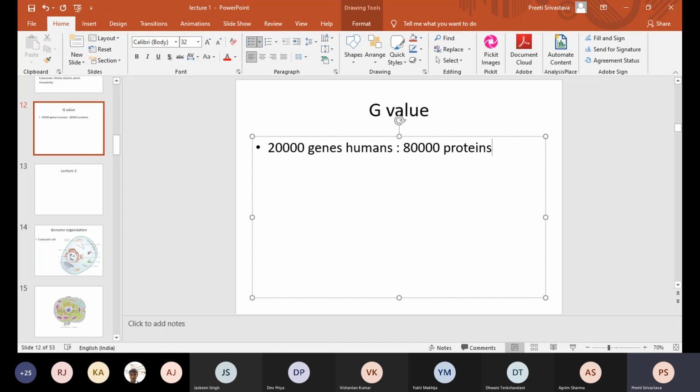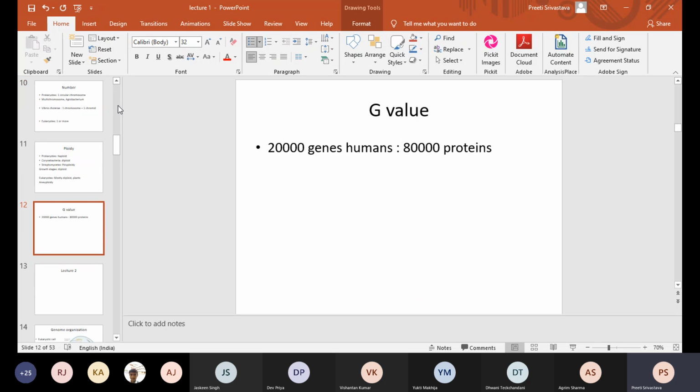So I think the class is aware of the one gene one protein hypothesis, the central dogma. Has it been taught? No. No, okay, don't worry. So the usual idea is that one gene will make one RNA and one RNA will make one protein, right? But wasn't it like most of the genes in humans code for around 4 proteins each? Yes, that's the thing.